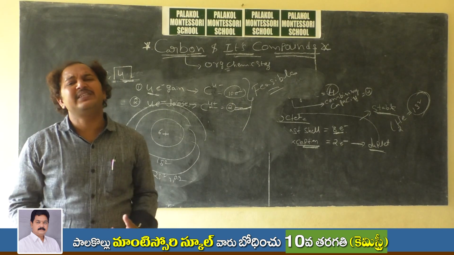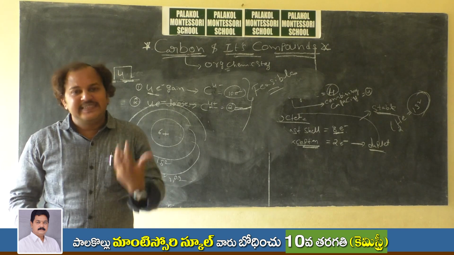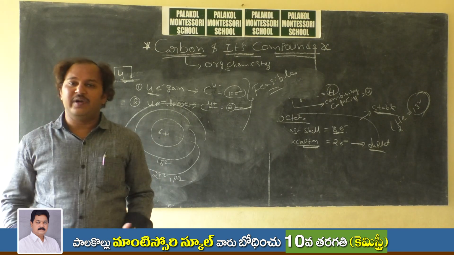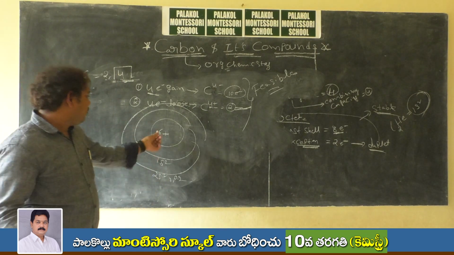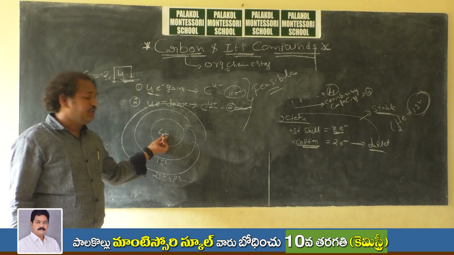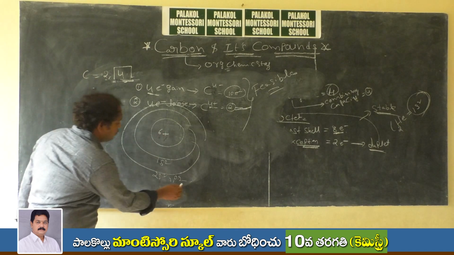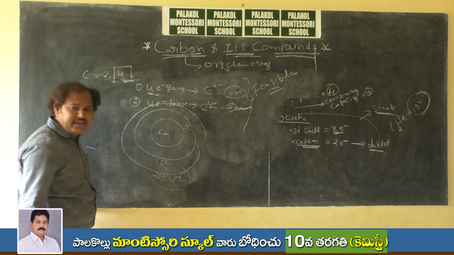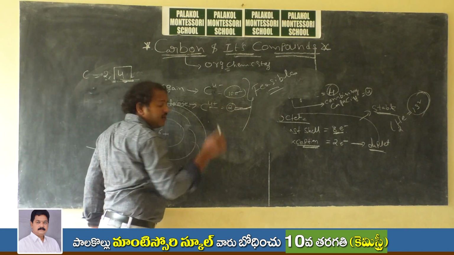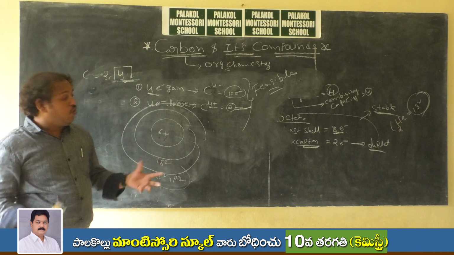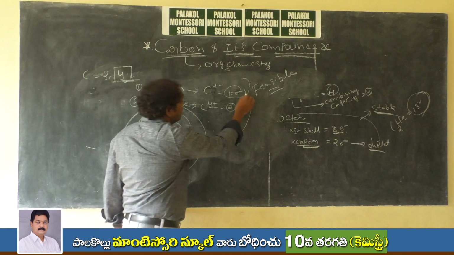Why? Because carbon is a less electronegative element. Its electronegativity is just 2.5. Moreover, there are only 6 positive charges here. Negative charge means that electrons are carrying negative charge. In total we have 10 electrons. 6 protons cannot hold 10 electrons. That's why this case is wrong.